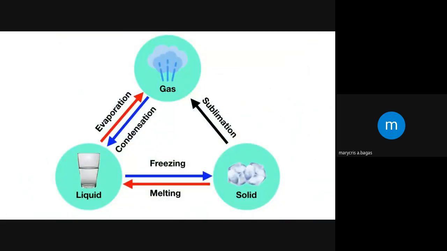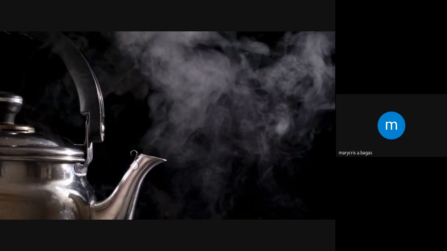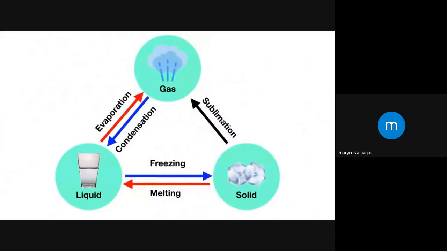Now it's time for you to practice on your own. On cold days, you sometimes see droplets of water form on your window. What is happening to cause that? Well, that's happening because water vapor or water gas in the air is turning back into a liquid on your window. That is an example of condensation. Now here's another. When you boil a pot of water, say to make tea, you can see all of this gas coming out of the kettle. What is this an example of? Well, in this example, liquid water is turning into water gas or water vapor as you boil it. This is an example of evaporation.